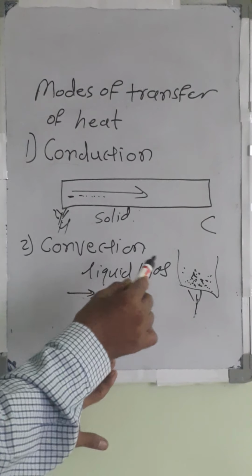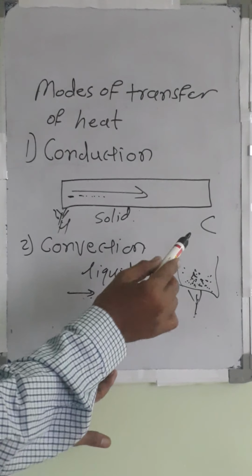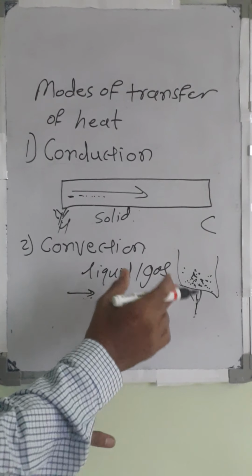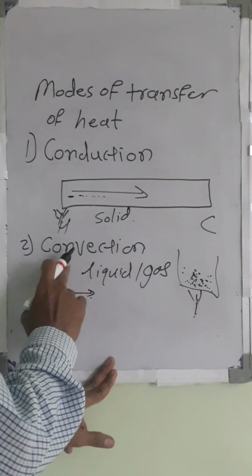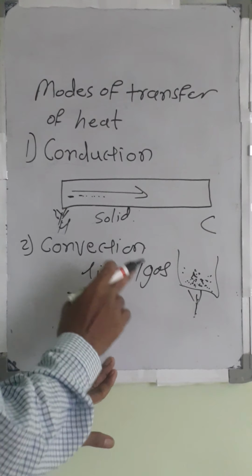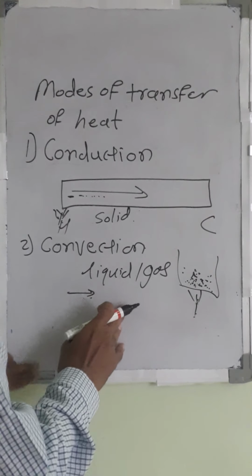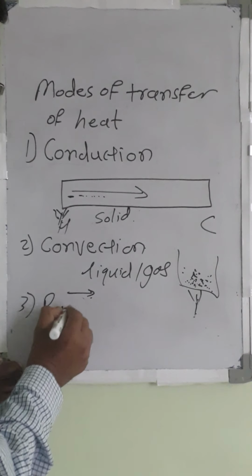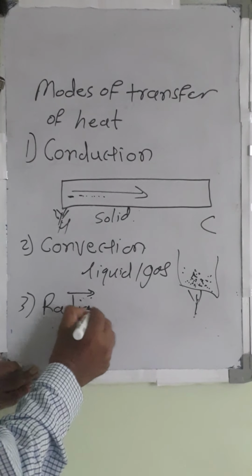Another example is the trade winds, where wind moves due to heat energy, which also belongs to convection. Then the third mode is radiation.